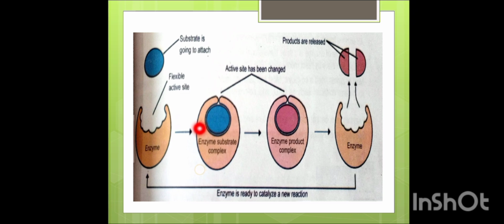When the active site binds the substrate, it will form the enzyme substrate complex. When the chemical reaction starts, that enzyme substrate complex will change into the enzyme product complex, and after some time the enzyme product complex will break into products and the enzyme, and now this enzyme is ready to catalyze a new reaction. Thank you.